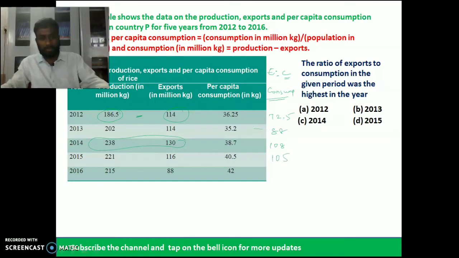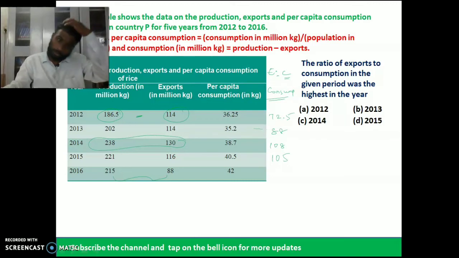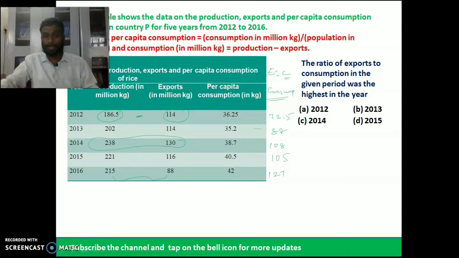And for the last year, the difference between production and exports gives 127. So this is the consumption.